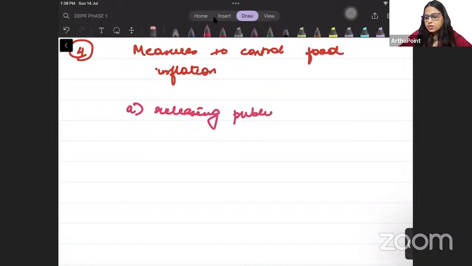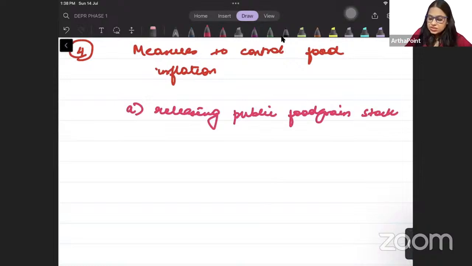public food grain stock. So usually when inflation comes in any economy, beta, when is there an increase in the price of a product? When there is limited supply of the product. If the supply of a product is limited, it will lead to higher prices of the product. But if we release more stock in the market, then automatically inflation can be curbed. We can reduce inflation.